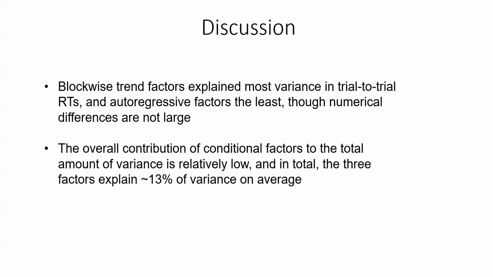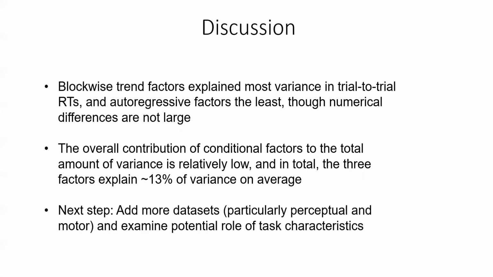The differences in explained variance were large across participants, and some of these differences could be explained by performance measures. As a next step, we would like to add more data sets, particularly perceptual and motor tasks, so we can see if there's also a potential effect of task characteristics on explained variance.